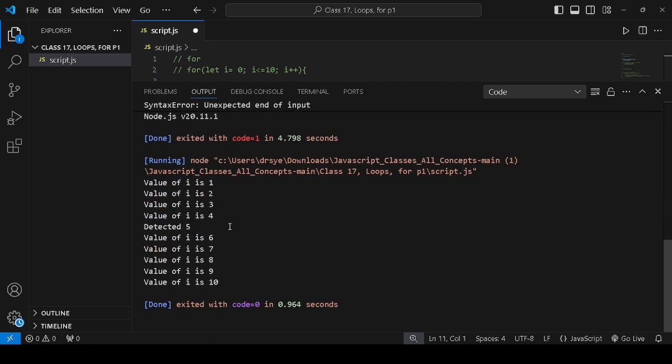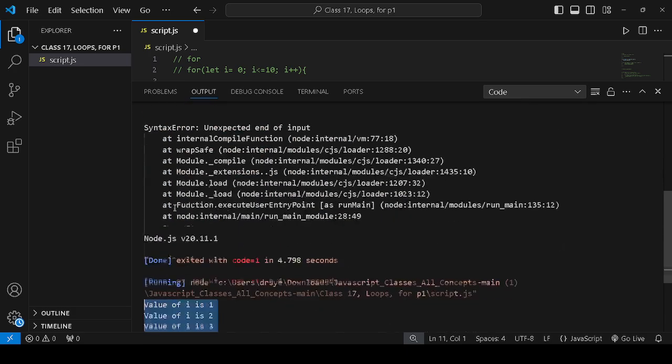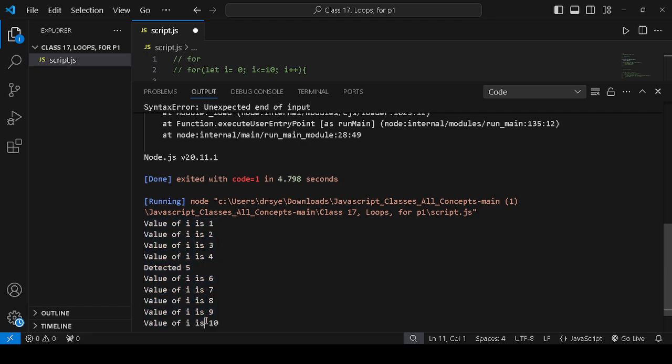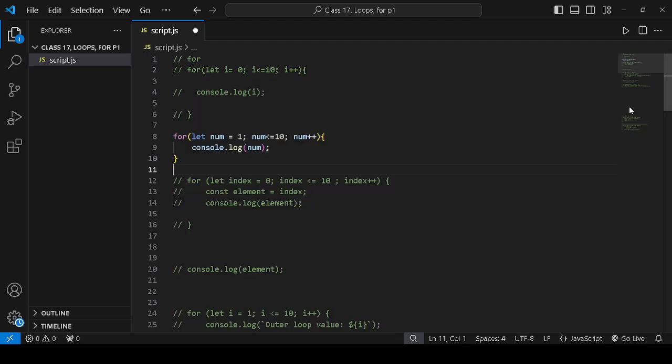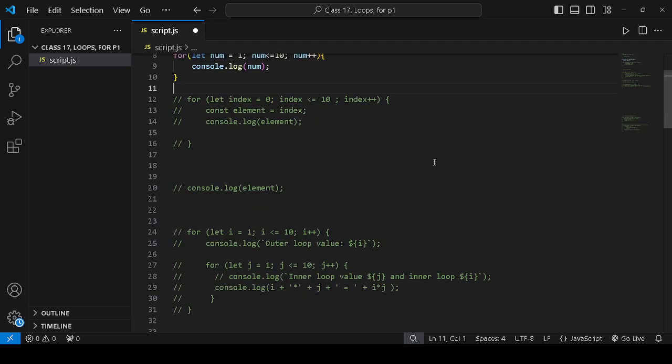Yes. As you can see, the value of i is 1, the value of i is 2, the value of i is 3, and it prints from 1 to 10. This is the function of loops.